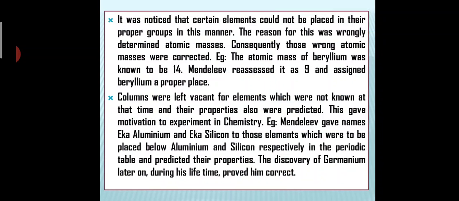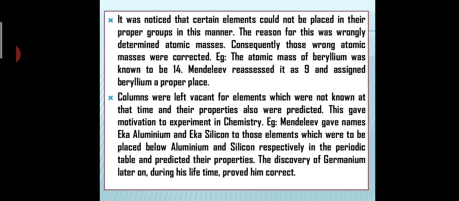So later, after arranging a few elements, he was not able to place the elements based on this idea, because he determined the atomic masses wrongly. Only if you identify the atomic mass correctly can you follow this idea. So consequently, those wrong atomic masses were corrected. For example, the atomic mass of beryllium was known to be 14, but Mendeleev corrected it to 9 and assigned beryllium a proper place.